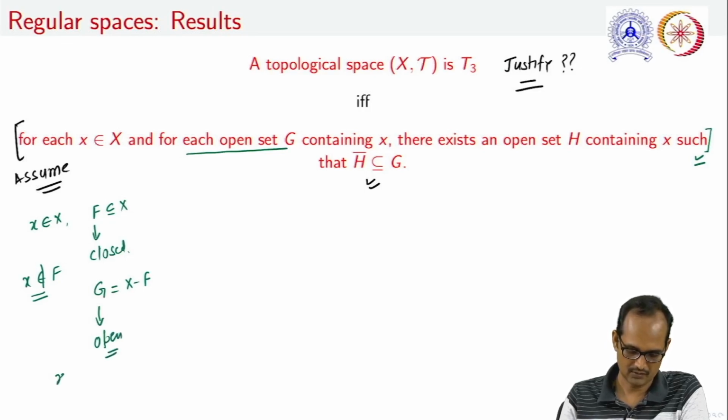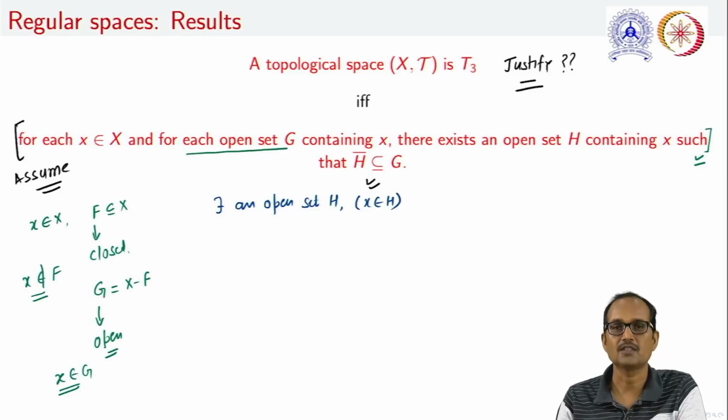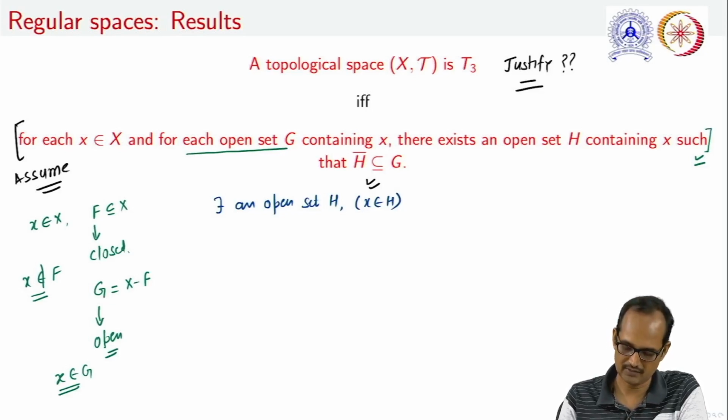Further, x is an element of G. Now we can use the assumption, and as per our assumption there exists an open set. Let us take that open set as H. And what is the property of this H? That this H contains x such that closure of H is a subset of G.